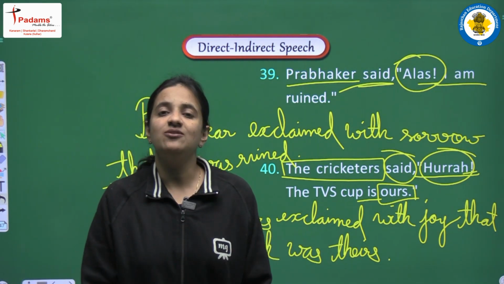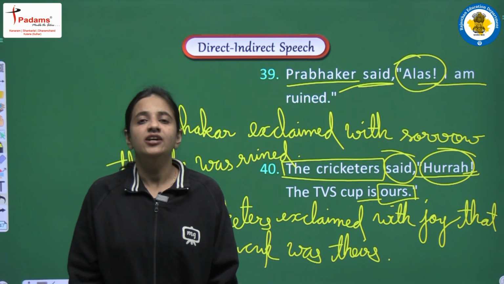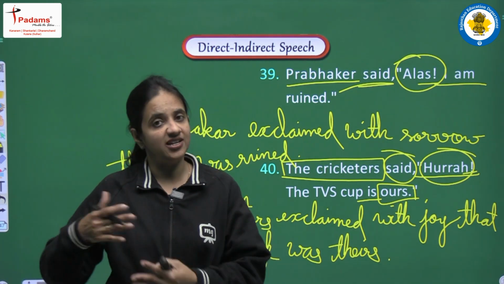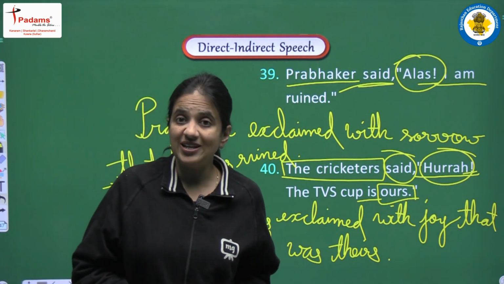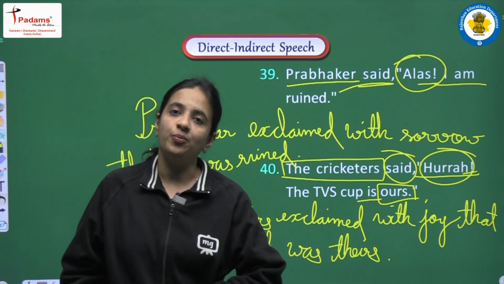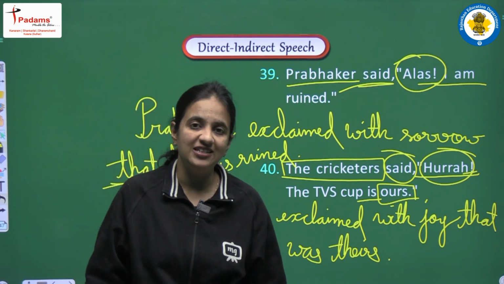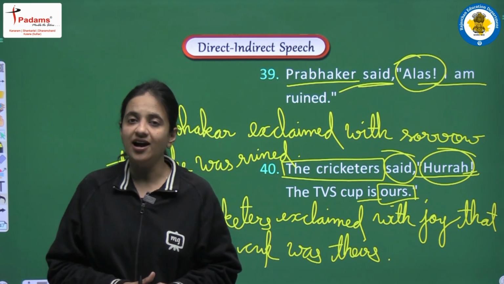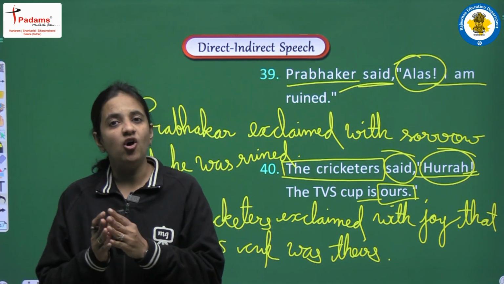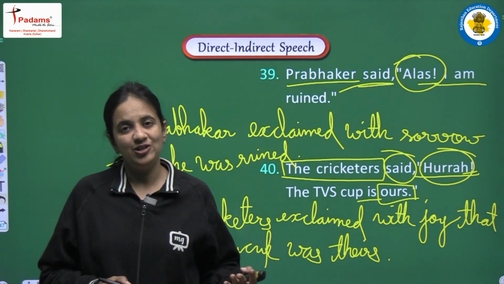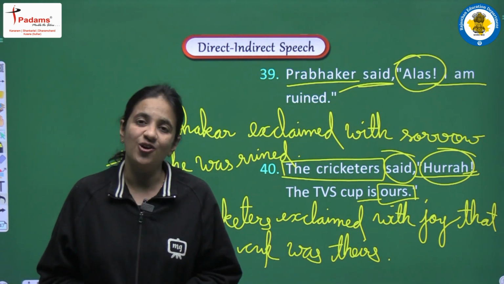So students, we have seen so many sentences of different types. Yes, we have done some practice exercises of assertive sentences also, interrogative sentences also, then we saw some imperative sentences, optative sentences, and yes, we have done some exclamatory sentences also. So students, work very hard, learn all the rules, do all these practice exercises. So this topic, direct, indirect, will be very easy for all of you.